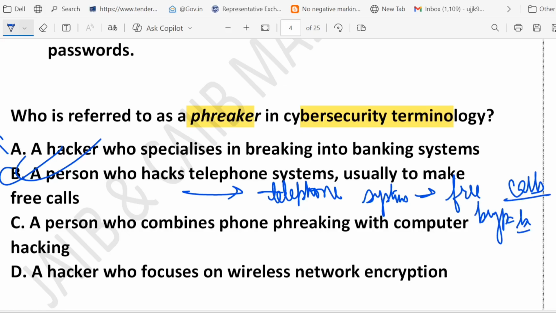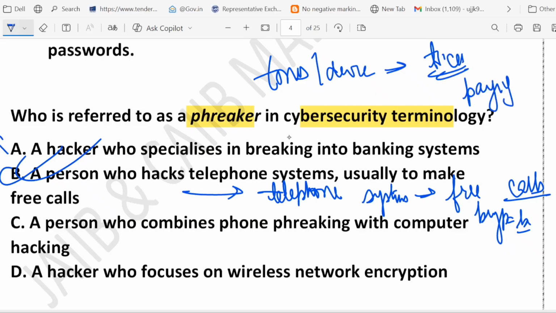Let me give you one example. Back in the old days, people used a special tone or a special device to trick the phone system and avoid paying for calls. So that is classic phreaking.